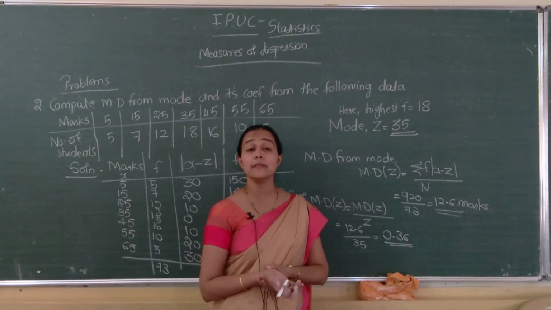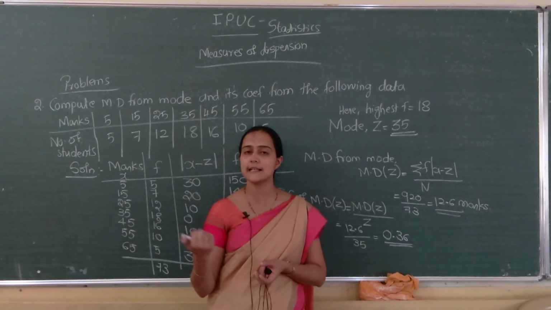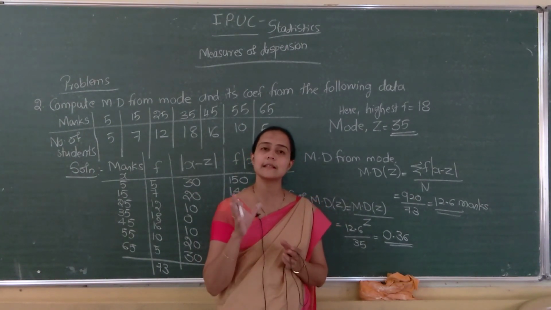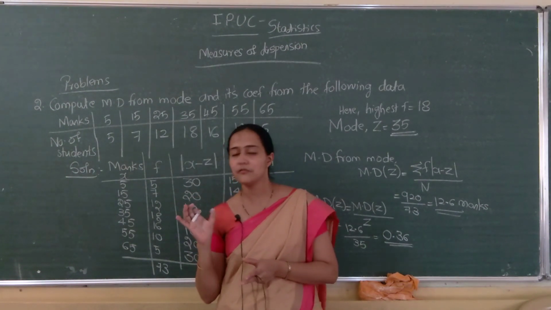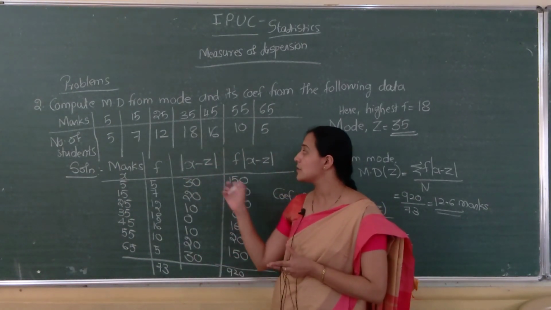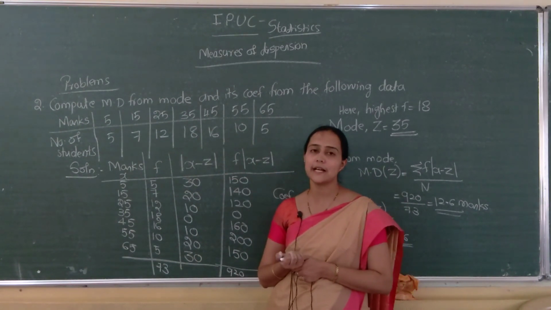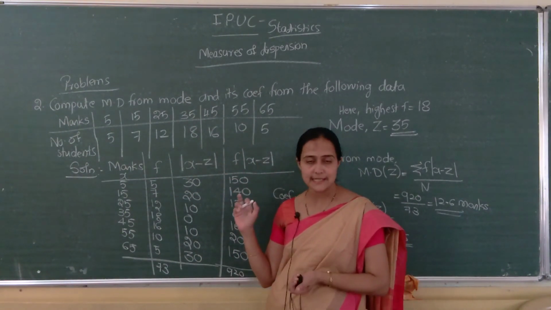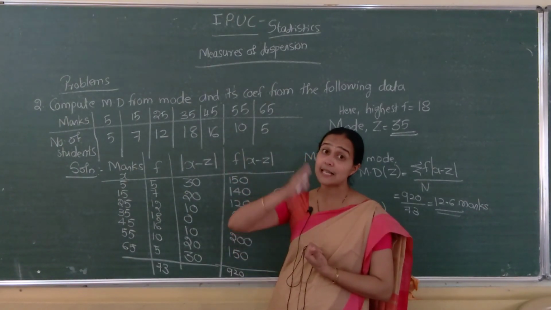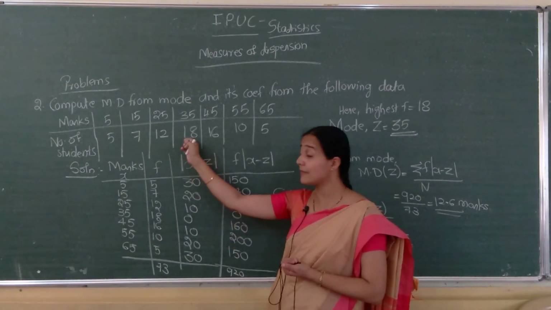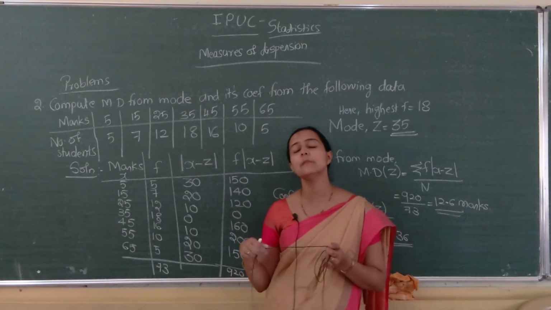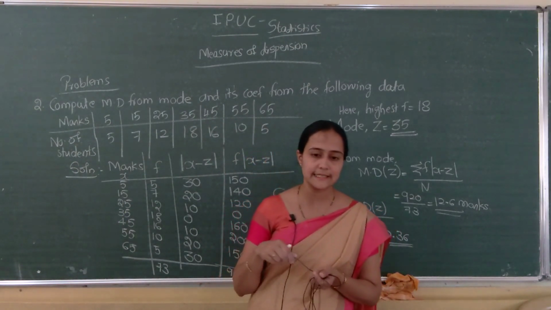So for finding mean deviation from mode in the case of a discrete series, if you remember the formula, you can construct the columns required. It is sigma f into mode x minus z divided by n. Mode in the case of a discrete series is the value which has the highest frequency; the corresponding x value is our mode, isn't it?